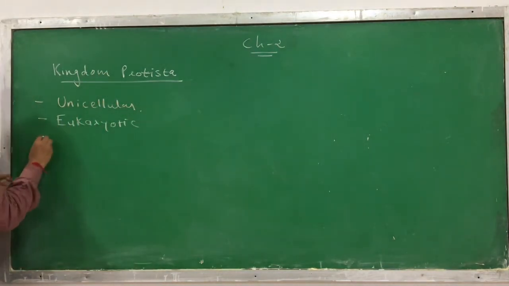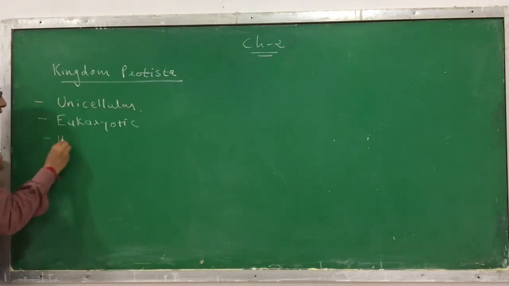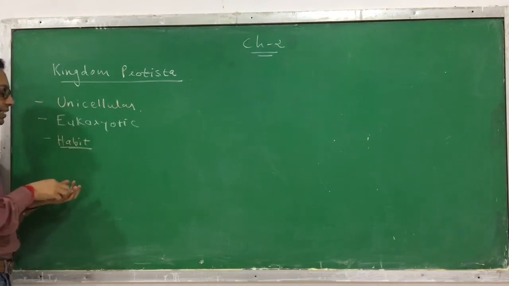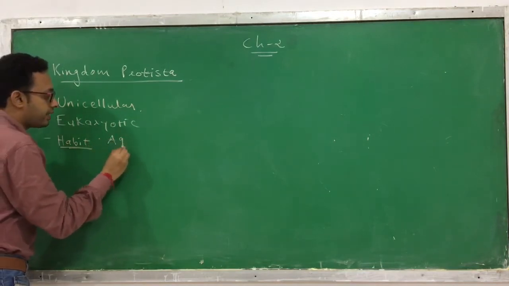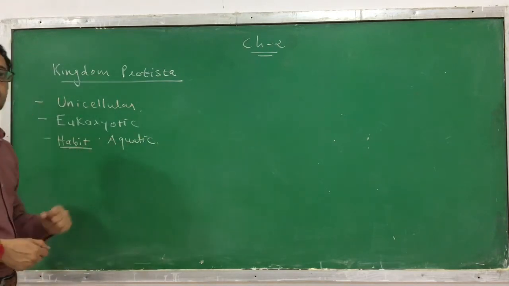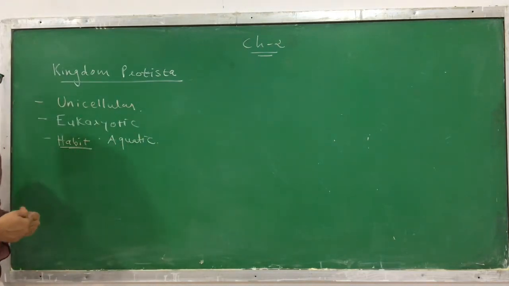If you look at their habitat, means where they are found, they are aquatic in nature. That means they are found in the water. In which kind of water they are found, that we will see.